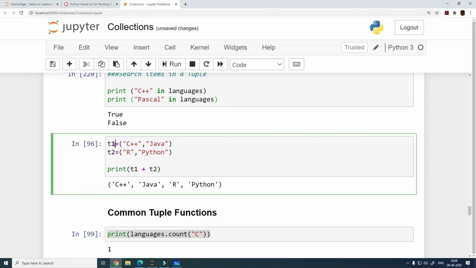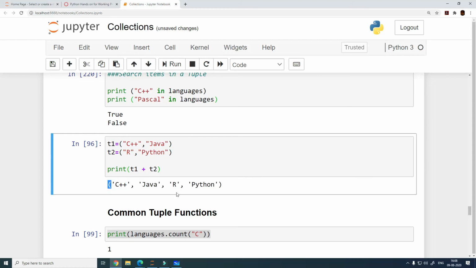So this is my first tuple, it contains 2 elements. This is my second tuple, this contains 2 elements, and when you add them, this is going to give you a new tuple with all the items from the first tuple followed by all the items from the second tuple, right? So C++, Java, R and Python, these are the 4 elements clubbed together, and if you look at the collection type, this is a list, right?